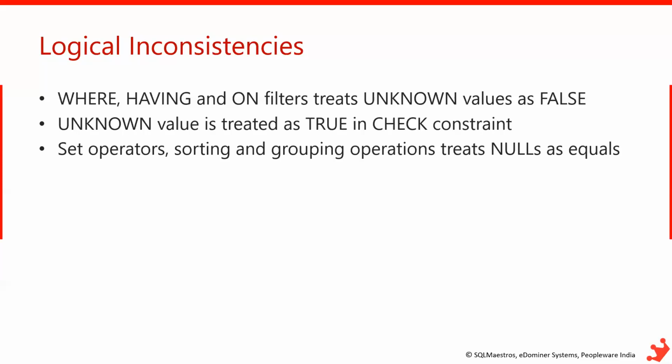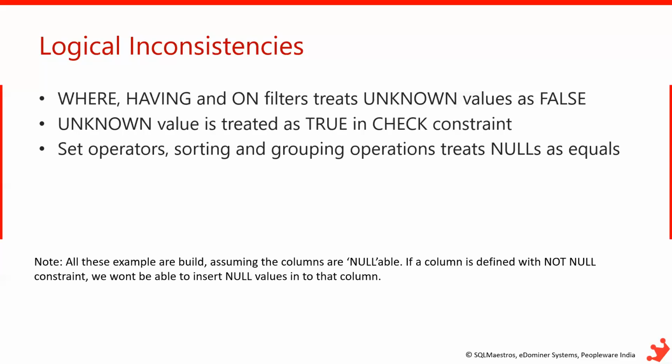And if you perform sorting operations by using the order by clause, all the nulls will be treated as equal. If you arrange the data in ascending order, all the nulls will come at the beginning of the result set, and in descending order, all the nulls will come at the bottom of the result set.